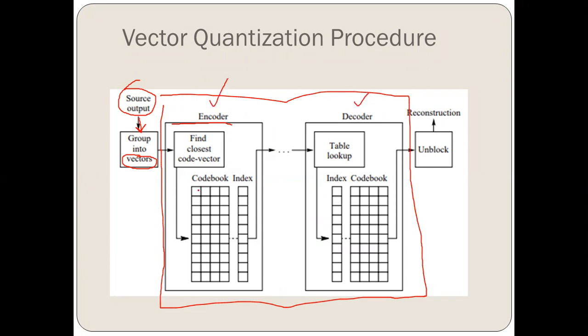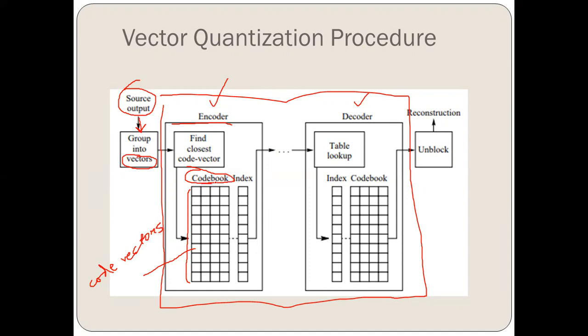Now, in the encoder, you have the L dimensional code vectors, and the set of these code vectors is called a code book. This is the code book, and these are code vectors, and the set of these code vectors is called the code book.